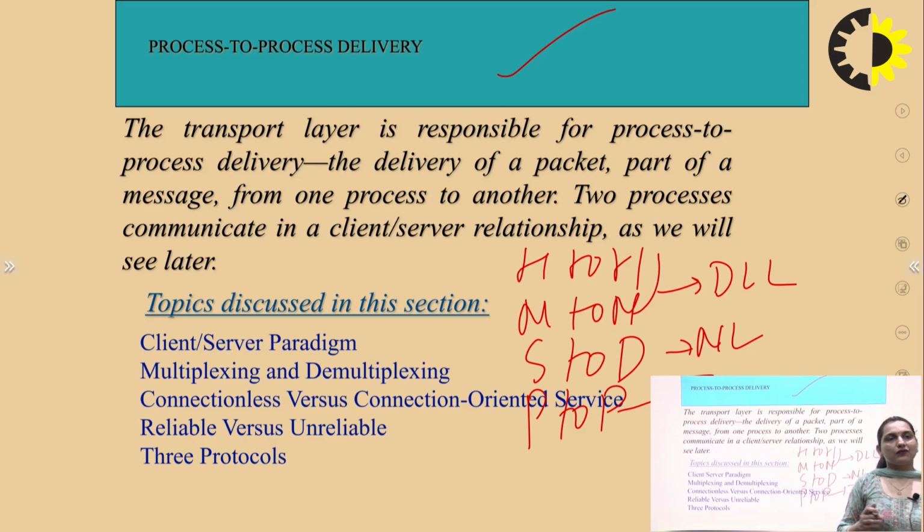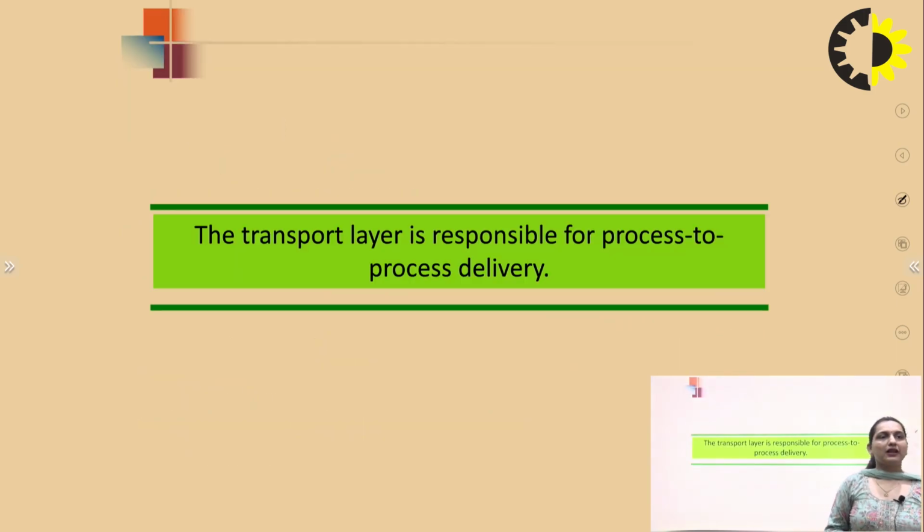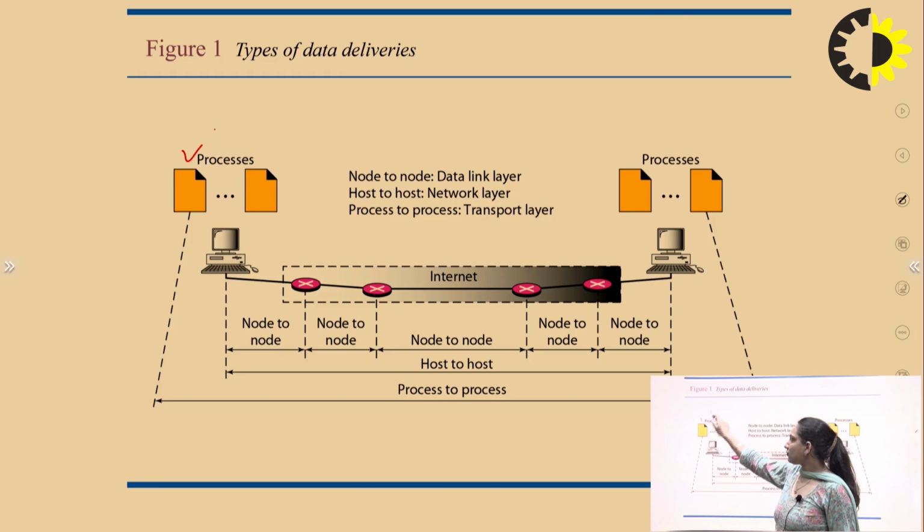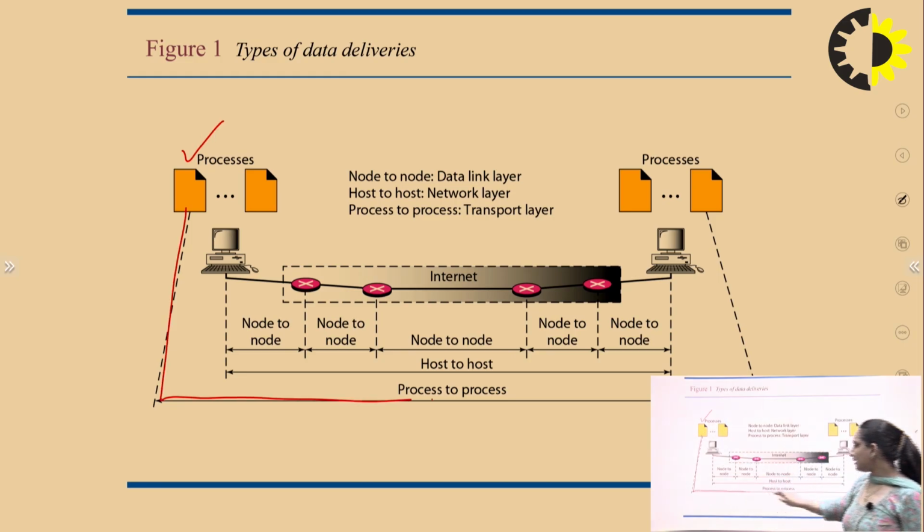When data is transferred from one process to another, this delivery is done by the transport layer. There is a process running on the source side and a process running on the destination side.